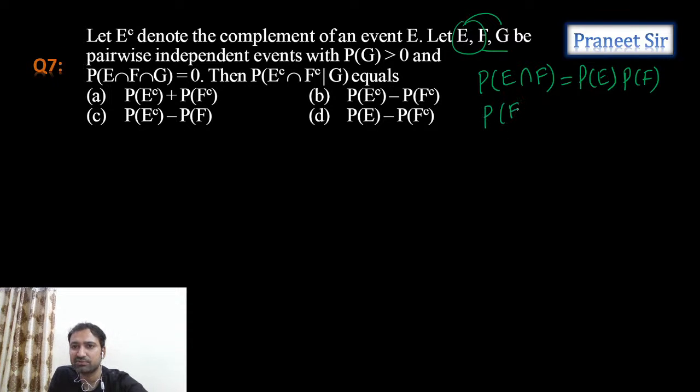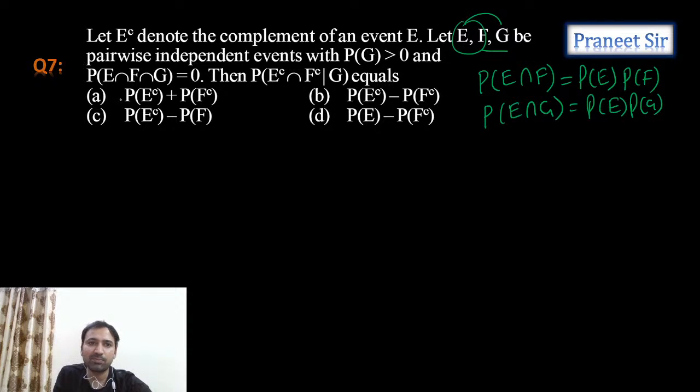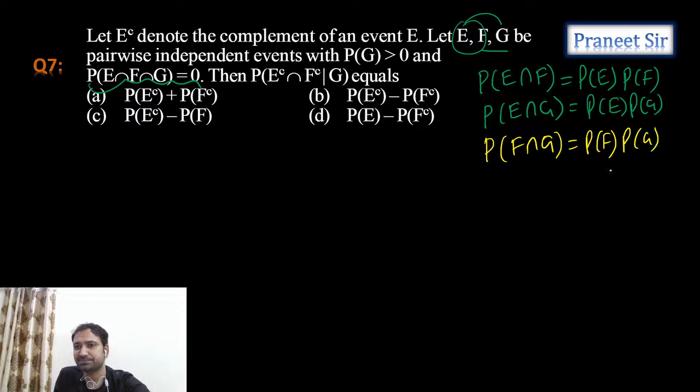Probability of E intersection G equals probability of E into probability of G. Probability of F intersection G equals probability of F into probability of G. And probability of E intersection F intersection G is given as 0.